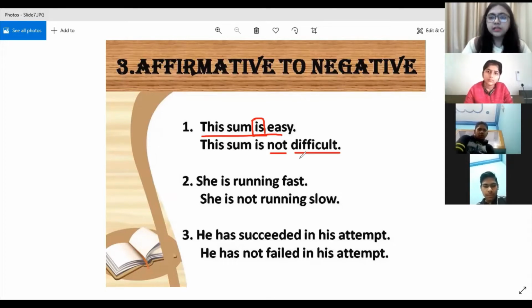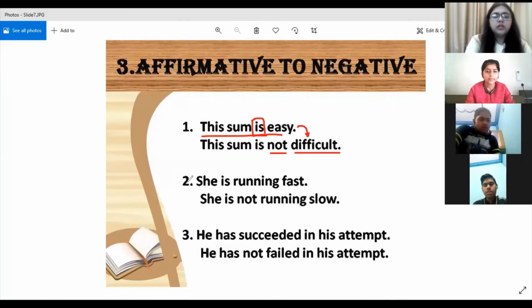If you are saying that something is easy, and if you are saying something is not difficult, that means you are saying the same thing. Okay. So if you say she's a good girl, and then if you say she's not a bad girl, it means the same thing, right? So that is what was written in the rule: after writing not, you have to replace the adjective or whatsoever is given with its opposite meaning, so that you don't change the meaning of the sentence. Understood?